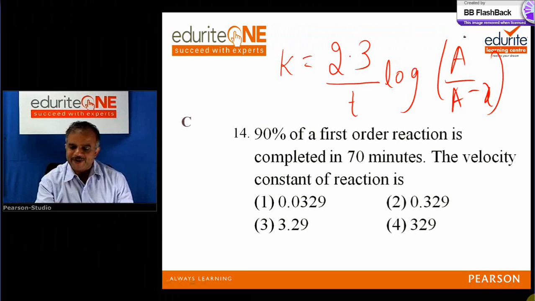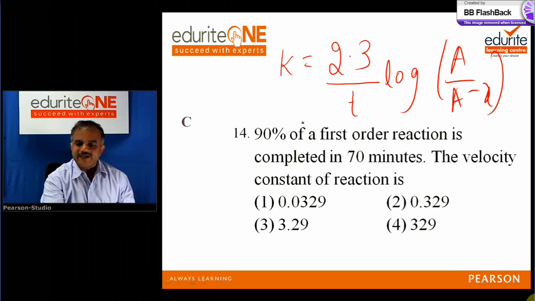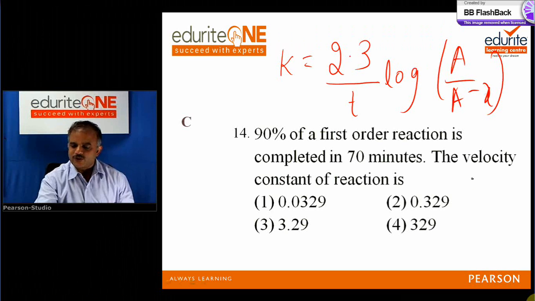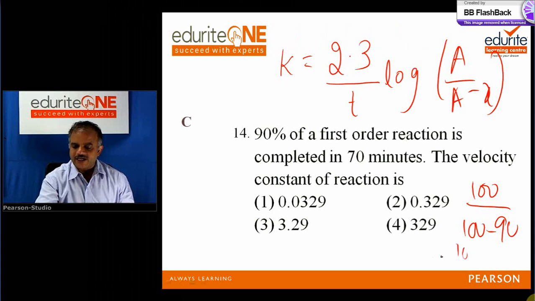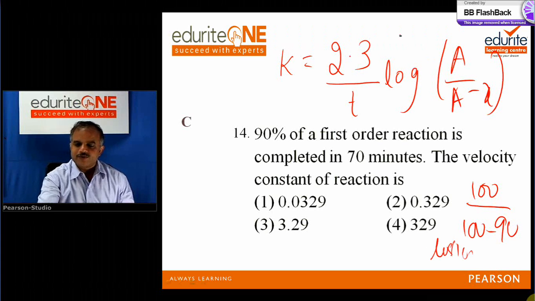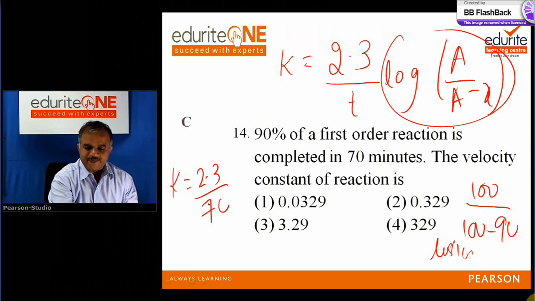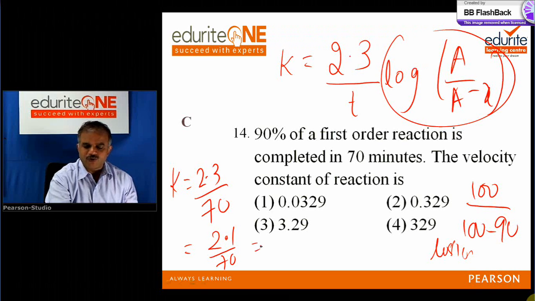Now how to do this problem quickly, I will illustrate. 90% is completed means consumed is X. So 100 is original, take it. 100 minus 90, that is 100 by 10, that is 10. And log 10, we all know that it is 1. So this part is 1. Now, the remaining part, K is equal to 2.3 by T, where T is 70 minutes. See what I do now: I don't start dividing. I'll just write 2.3 as 2.1. Why? No problem. Such approximation you should know.